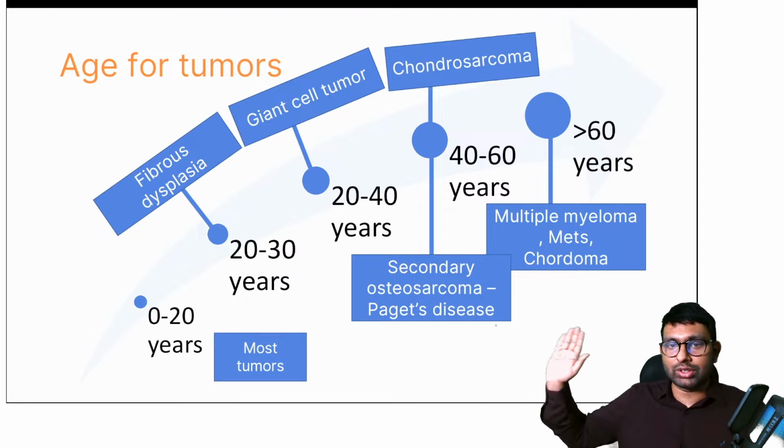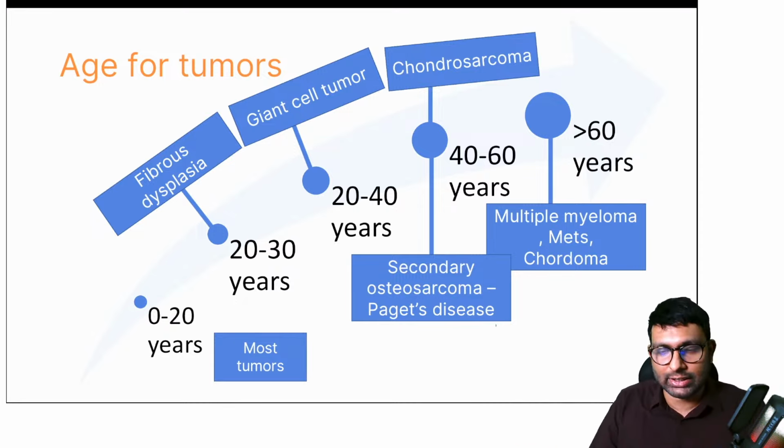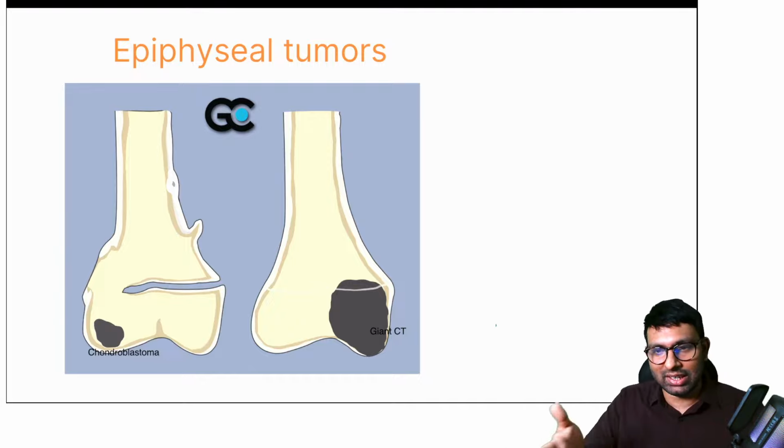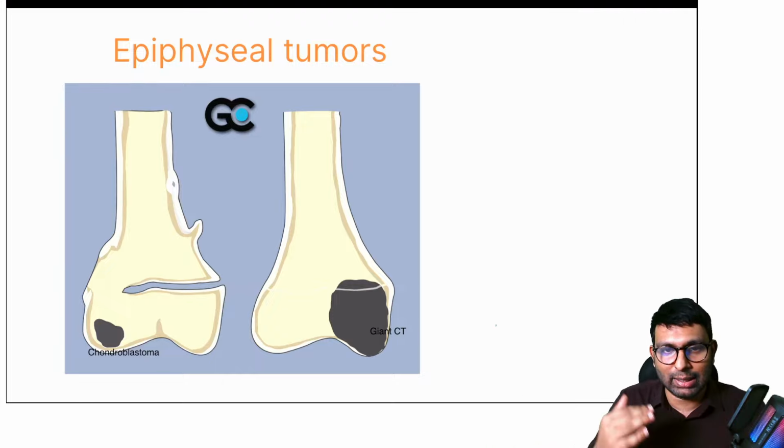Okay, giant cell tumor, not just because it's 20 to 40, there are other criteria as well. And Dr. Jain says 3 E's. I'll ask you later what those 3 E's are. First, let's come into the diagnosis. So epiphyseal tumor, we know that is ECG. Let's take Dr. Jain's mnemonic here. Epiphyseal tumor is ECG. C is chondroblastoma, which is in skeletally immature patient. Giant cell, it is skeletally mature patient.